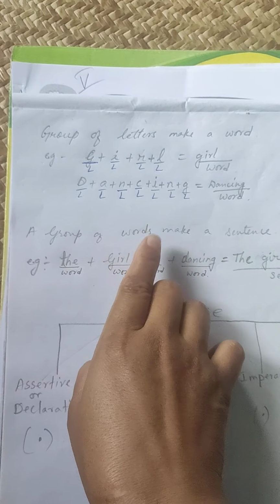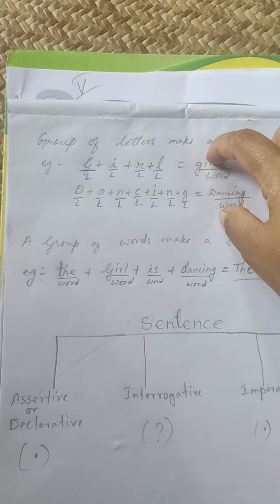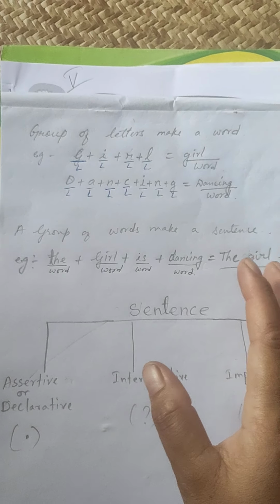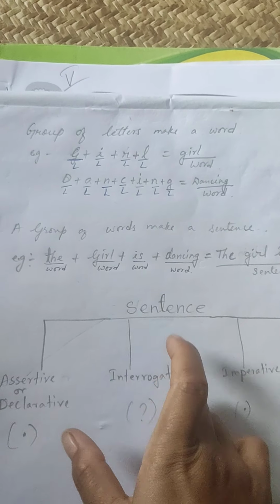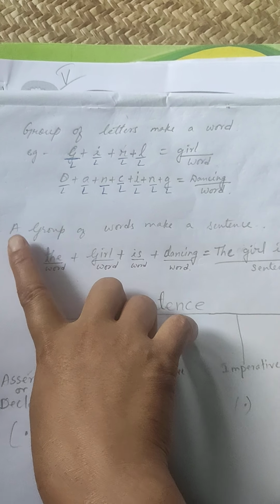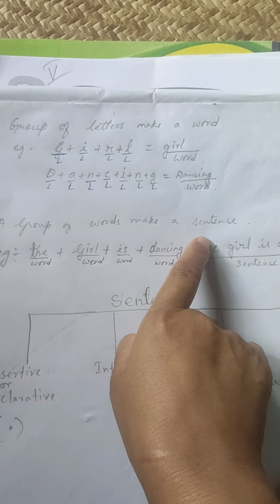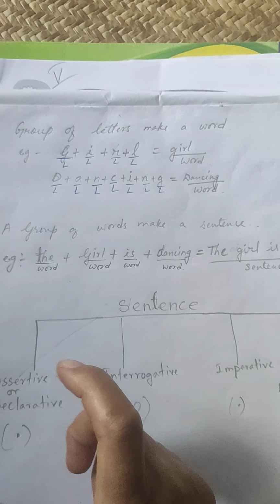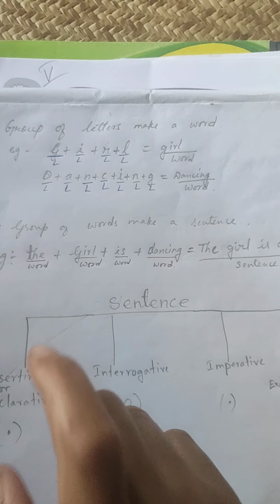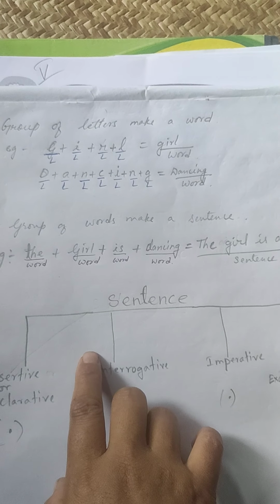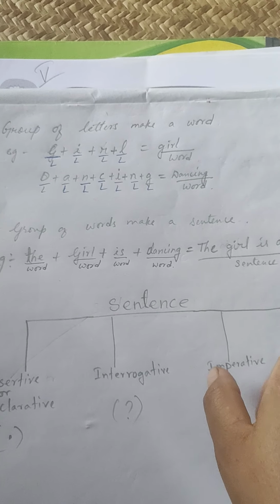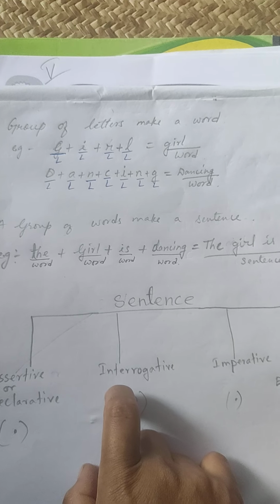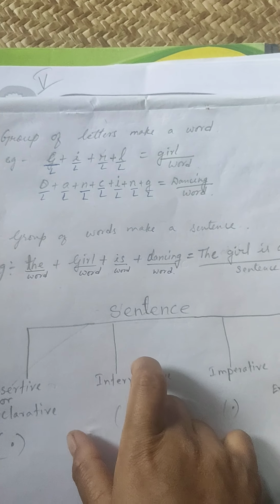Now, a group of words makes a sentence. You know how to form words. Now these words, you join them together with some other words, then you can find a sentence. But yes, I have written here a group of words makes a sentence. No. A group of words, yes, it may make a sentence, but a group of words is said to be a sentence when it begins with a capital letter and ends with a full stop or exclamation mark or question mark. Clear? Then the group of words is said to be a sentence.